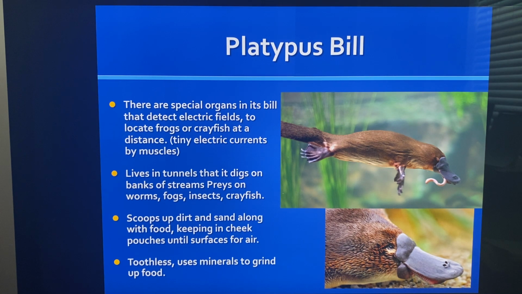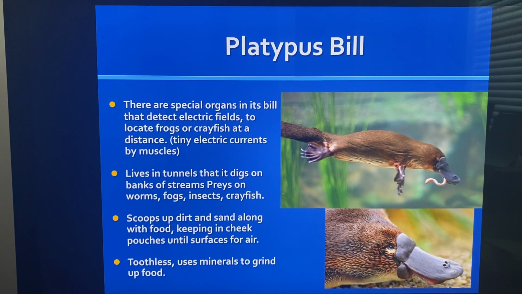They live in tunnels that they dig on the banks of streams, and they prey on and eat worms, frogs, insects, and crayfish. They scoop up the dirt and sand with the food, and they keep this dirt and sand with their food in their cheek pouches. And they crunch them up with the sand and dirt.